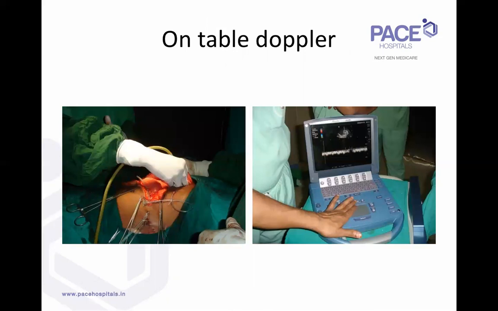So one big difference between the traditional right hepatectomy and hilar cholangiocarcinoma is that in a traditional right hepatectomy, I dissect only the right hepatic artery and right portal vein. But in hilar cholangiocarcinoma, you are dissecting all the lymphatics of the left hepatic artery and left portal vein as part of your hepatoduodenal ligament dissection. Also, many times, with a lot of handling, sometimes portal vein resection is also required. So at the completion, we usually do an on-table Doppler.